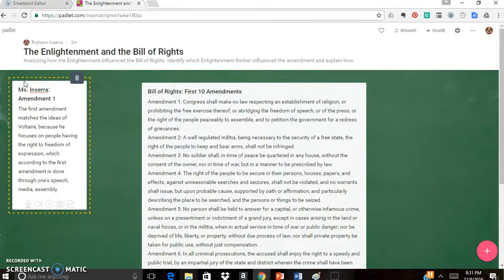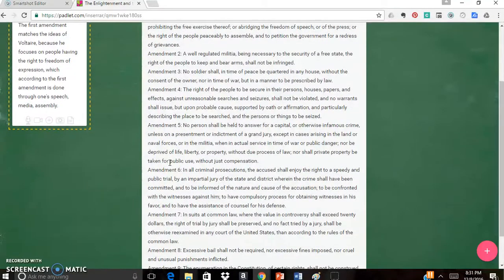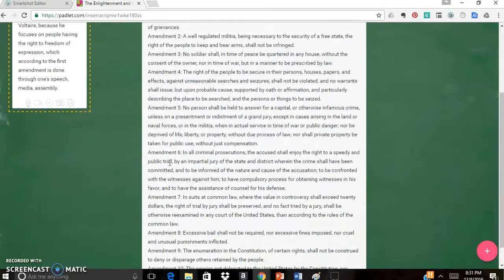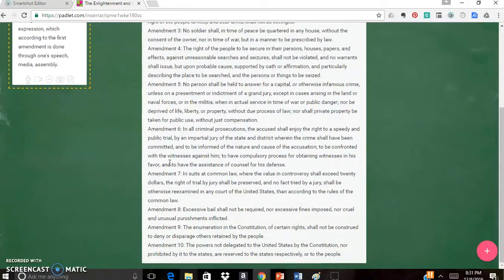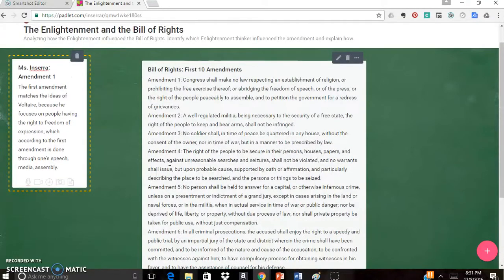Okay? So now for the rest of the amendments, we've already done amendment number 1 together. So you and your partner are going to focus on amendments 2 through 10 and do the exact same thing. Read through the amendment, note which Enlightenment thinker influenced the particular amendment, and explain how the ideas of that Enlightenment thinker are relevant to the amendment.